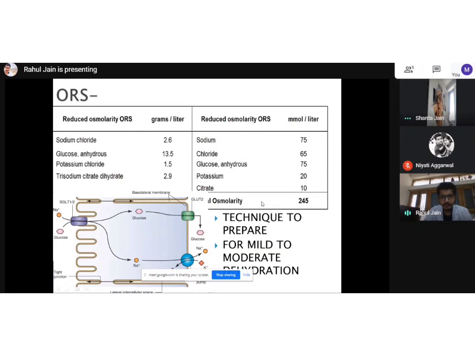So yes, I actually don't know the exact grams, but according to the PSM people, it is supposed to be 7 tablespoons of sugar and 1 tablespoon of salt in 1 liter of water. That is also very beneficial. If there is no ORS available, then at home they can make this: 7 tablespoons of sugar and 1 tablespoon of salt.